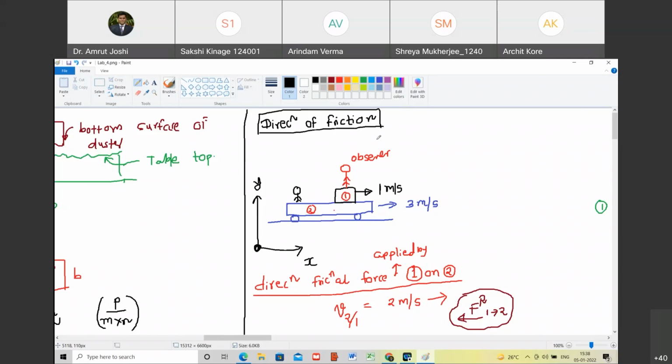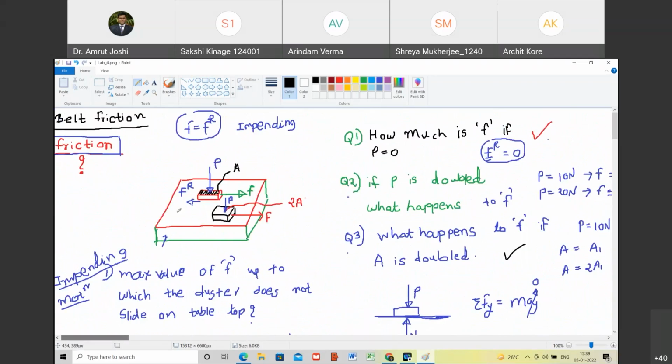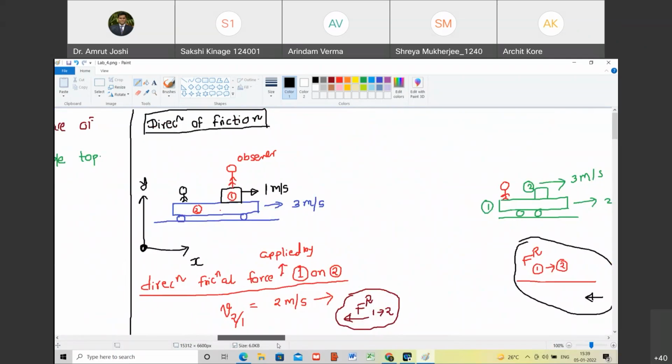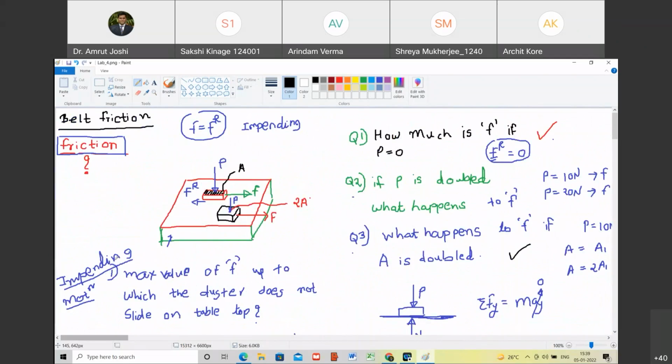Happy? Yes, sir. Okay. So with this understanding, we have now understood how to compute the magnitude of maximum frictional force between the objects. And we also know the direction of frictional force applied by one object on the other. Are you with me? Yes, sir.